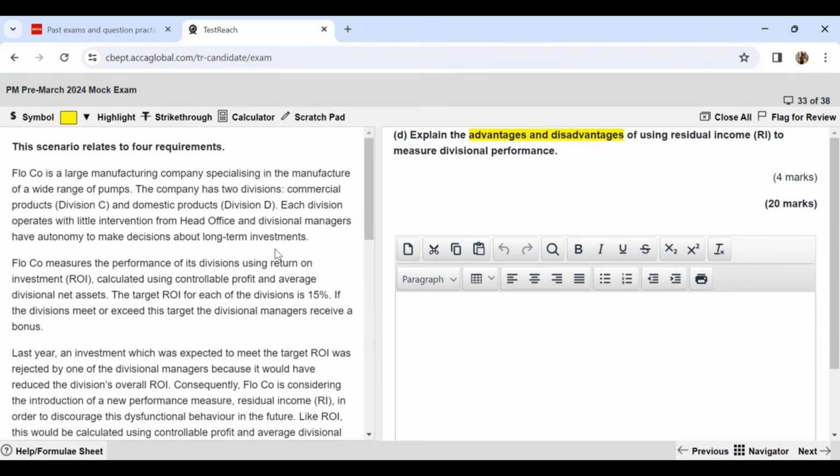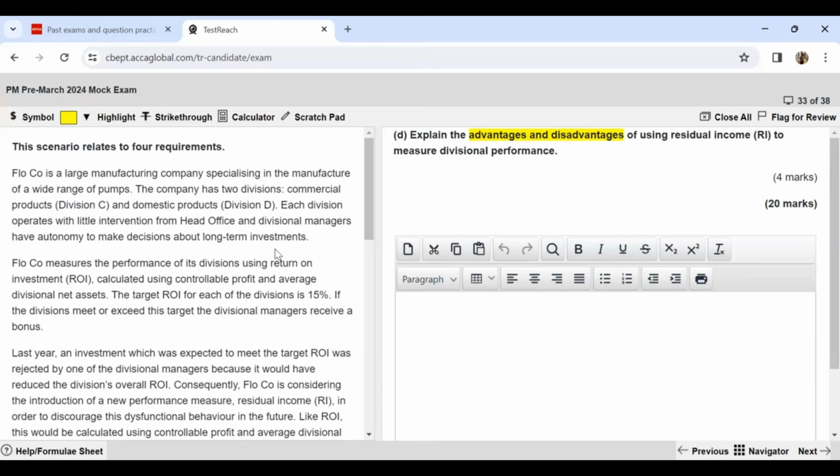One more advantage is that since the imputed interest charge is deducted from profits, the managers will be more aware of the cost of assets. So they will not spend money unnecessarily, because the cost of capital will be subtracted at a percentage of the assets that they have. They will be taking care that they are only buying those assets which are actually useful for the business and which will actually improve the profits. Now, these are the advantages. Now, talking about the disadvantages.